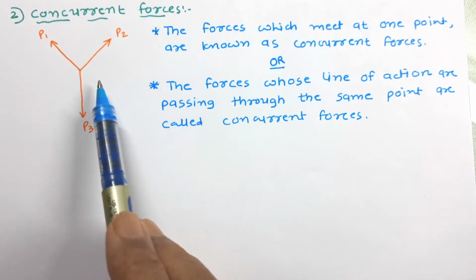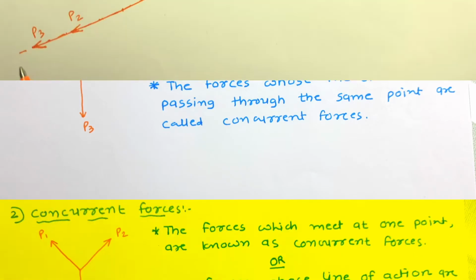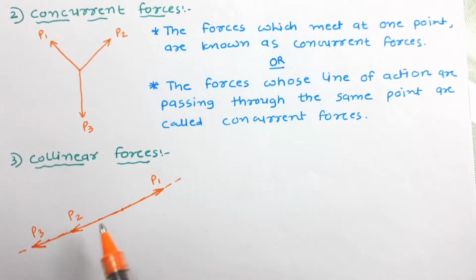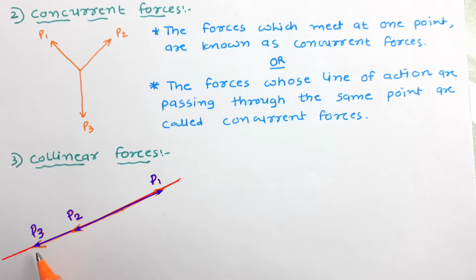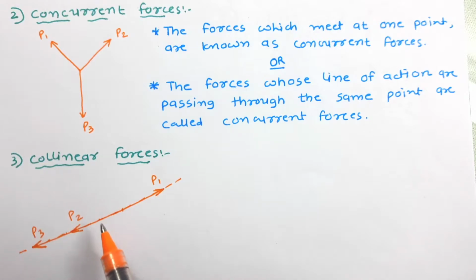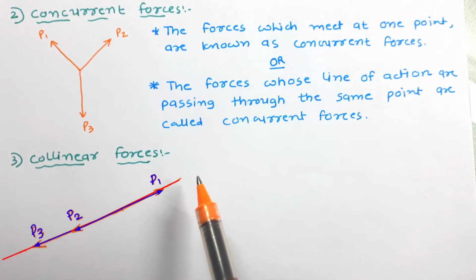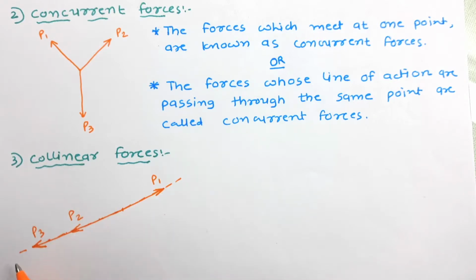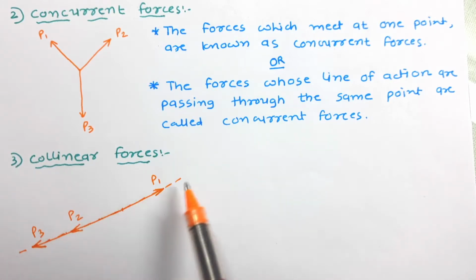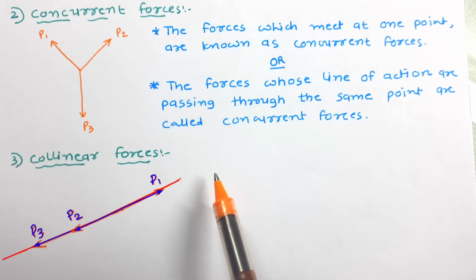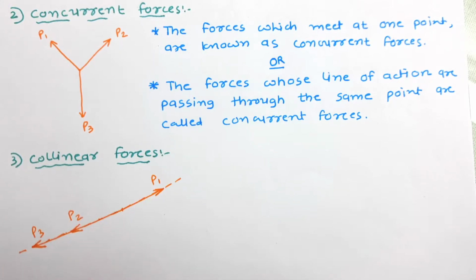Let us move ahead with collinear forces. In this figure we can see three different forces are there, P1, P2 and P3, but the line of action of all three forces are passing through the same line. So the forces whose line of action pass through a common line or a single line are called collinear forces.